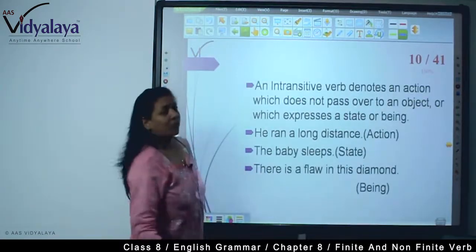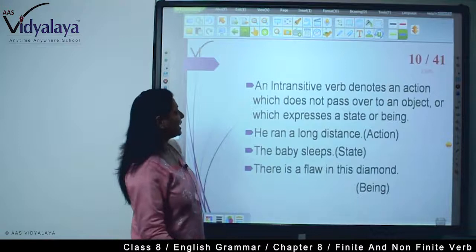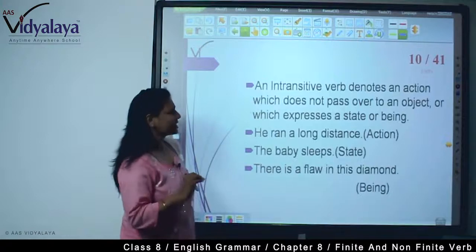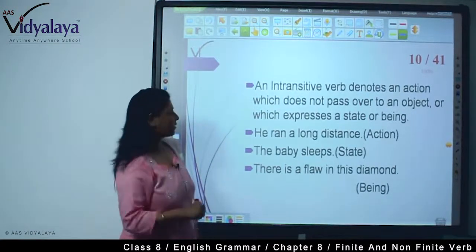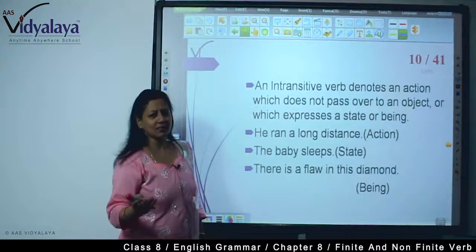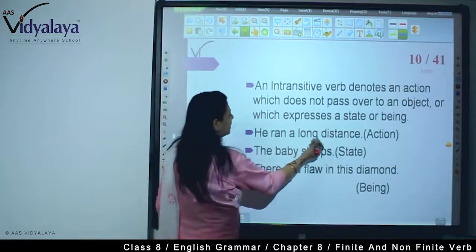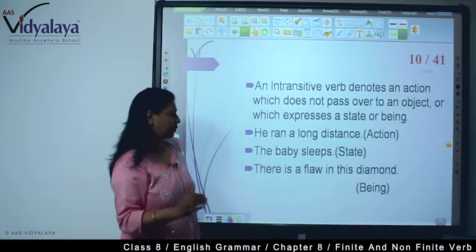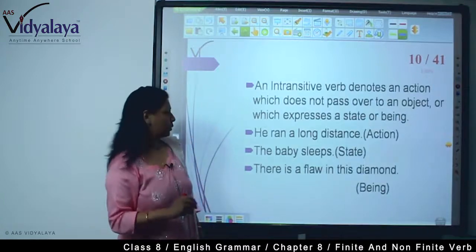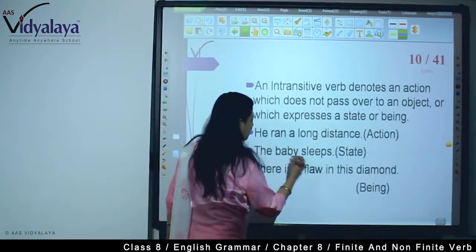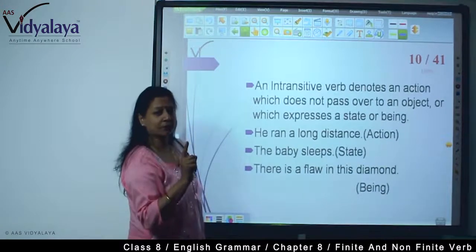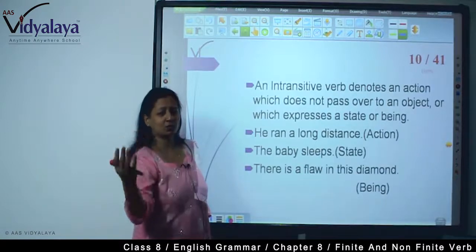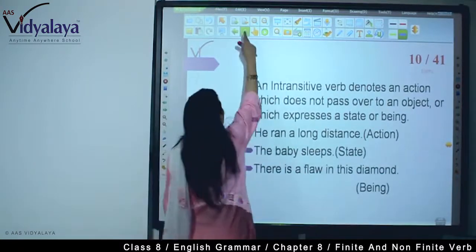Now next, what is an intransitive verb? An intransitive verb denotes an action which does not pass over to an object or which expresses a state or being. For example, he ran a long distance, right? He ran a long distance. This is action. The baby sleeps. State. That is being. You are seeing there is no object here. No object. So this is intransitive verb. So action is not passing from the doer to the object.